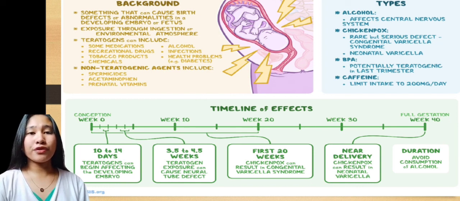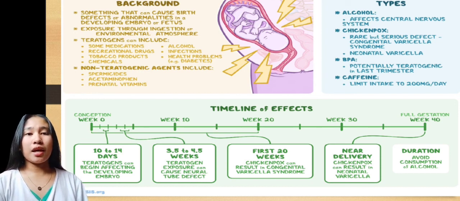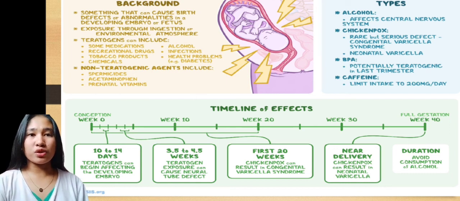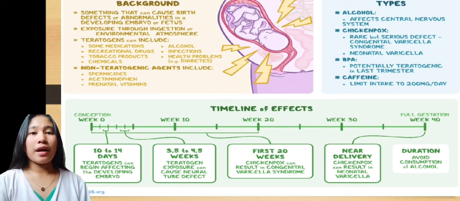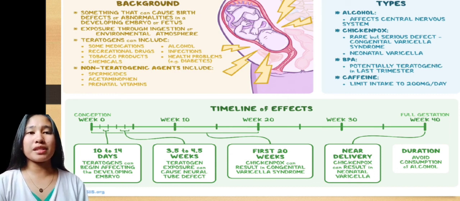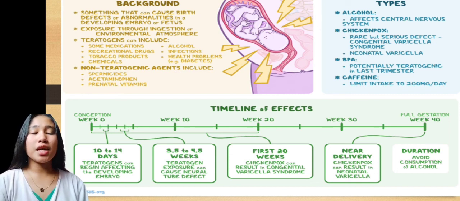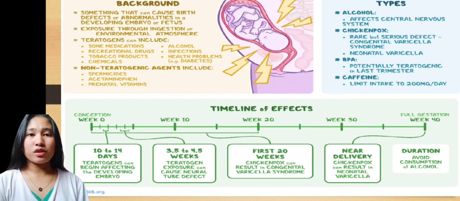Second, chickenpox. Is chickenpox a teratogen? Chickenpox can have teratogenic effects on a fetus. If a pregnant person develops chickenpox in the first 20 weeks of pregnancy, there is a slight risk of a rare but serious birth defect known as congenital varicella syndrome. A fetus with congenital varicella syndrome is at risk of developing skin scars, and abnormalities of the eyes, legs, arms, and brain, as well as gastrointestinal abnormalities.